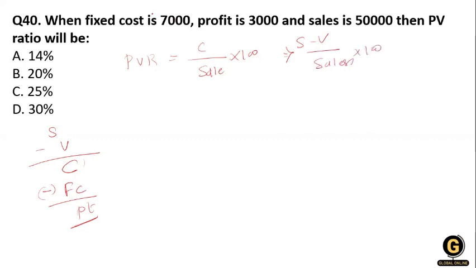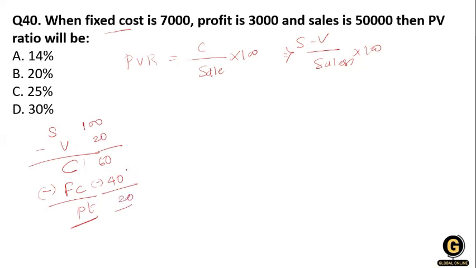The data already given is fixed cost, profit and sale, but in this formula there is no fixed cost or profit. So let me give you an example. Suppose sales is 100, variable cost is 40, then we get a contribution of 60. From this 60 we deduct the fixed cost of rupees 40, so we get 20.